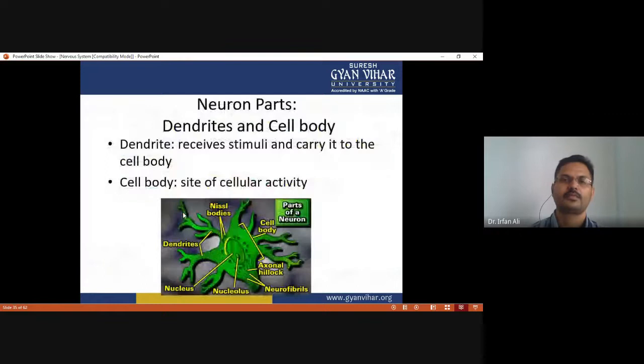And the dendrites and cell body. Dendrites receive stimuli and carry them to the cell body, and the cell body is the site of cellular activity. So it has Nissl bodies, and a nucleolus and nucleus.